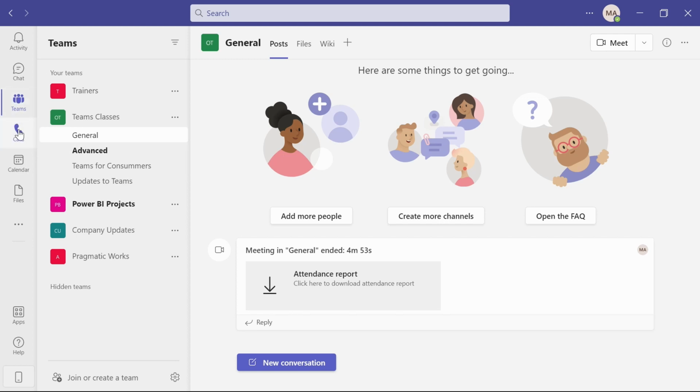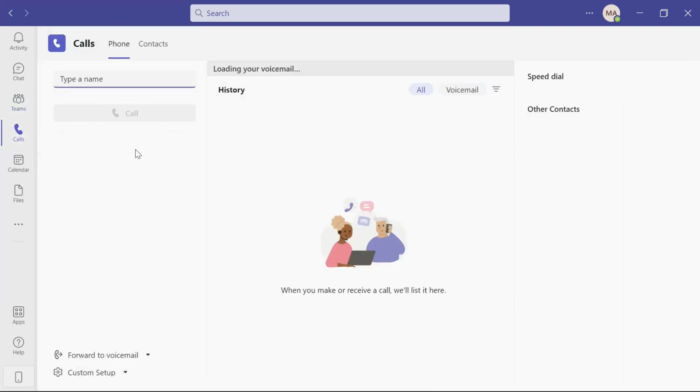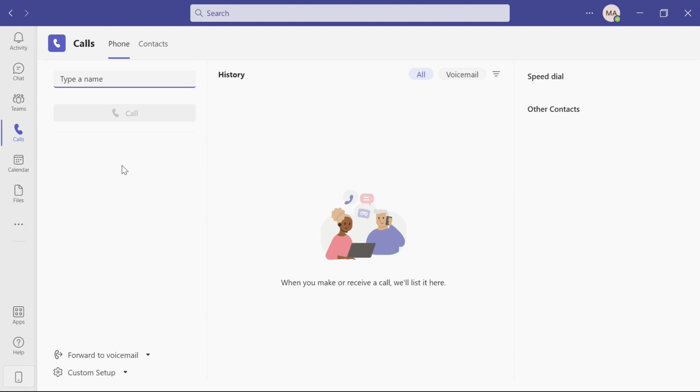Let's go down to the next one, and that is calls. You are able to make voice calls as well as video calls from inside of Teams. You can call up anyone in your organization just by typing a name. That's what's really handy with Teams: you don't need to remember any usernames or even phone numbers. You can just put in their actual full name to find anyone in your organization. You can also contact people outside of your organization as well, and you're able to do voice calls as well as video calls. It gets to be your choice.